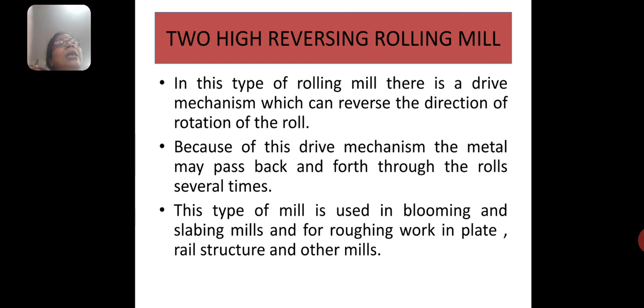Because of this driving mechanism, the metal can pass back and forth through the rolls several times. Here, as the metal can pass several times, a lot of thickness reduction can be achieved. This type of mill is used in blooming and slabbing mills and for roughing work in plate, rail, structural and